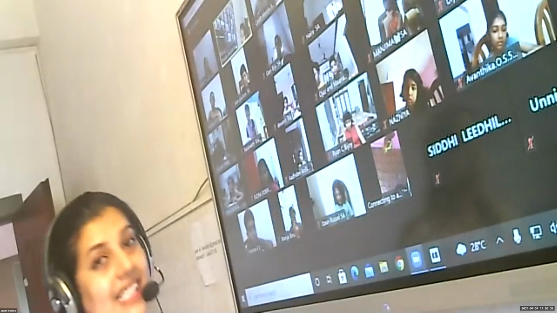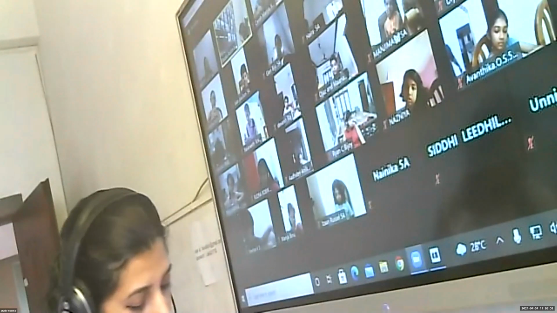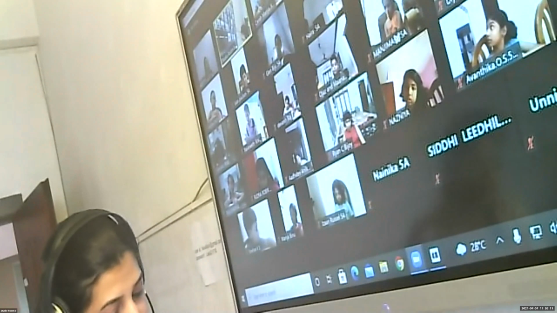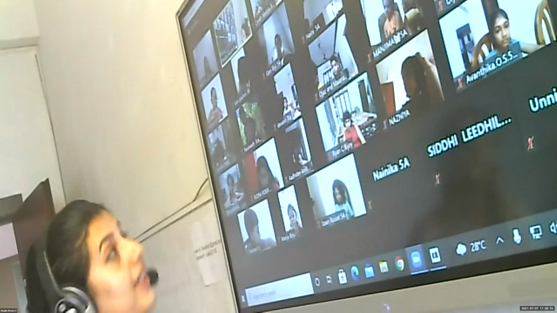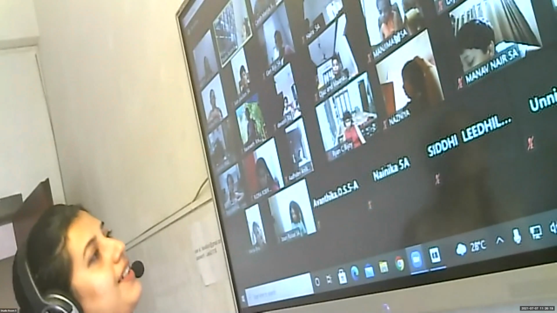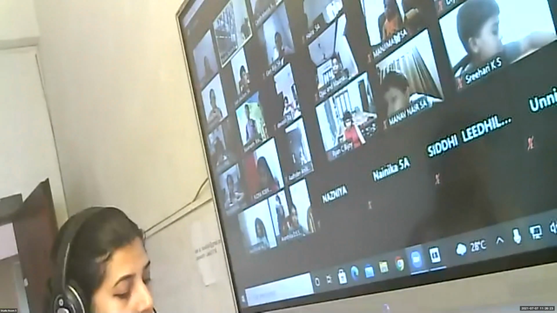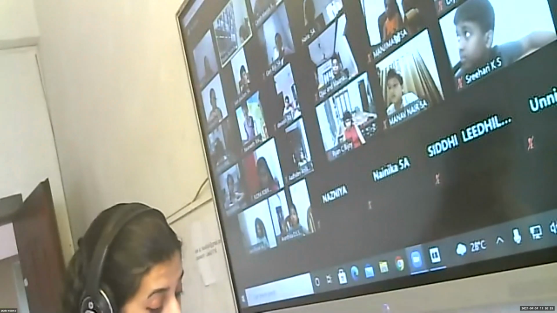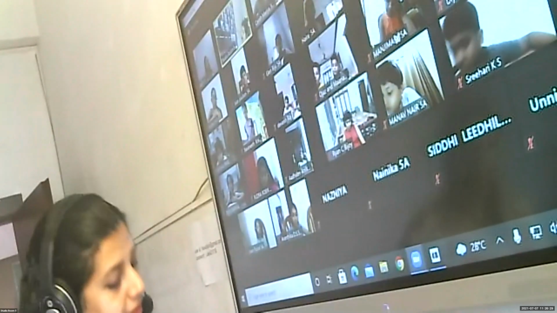Page number 11, exercise 4. The paragraph given below has mistakes in it. There are spelling, punctuation, sentence formation, and grammatical errors. Rewrite the passage after correcting the errors. That is the task that you have to do. So, what are the things that we have to take into consideration when we edit a paragraph?